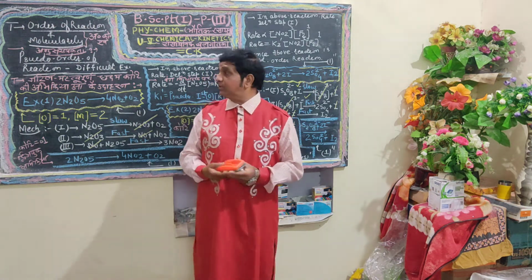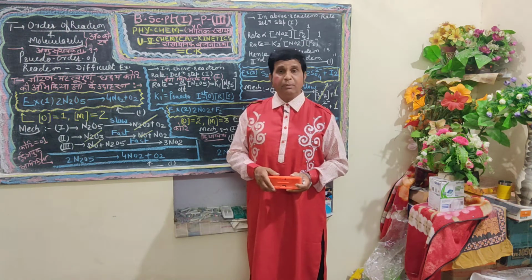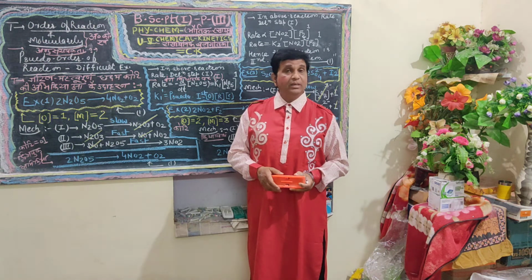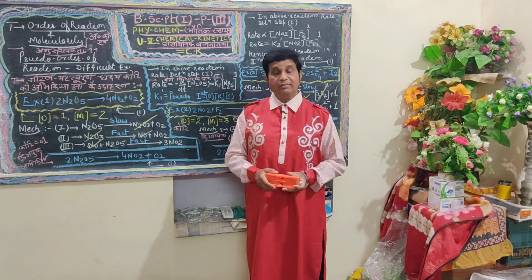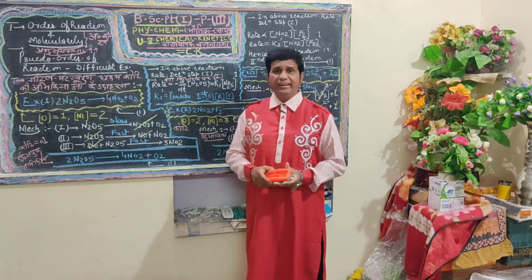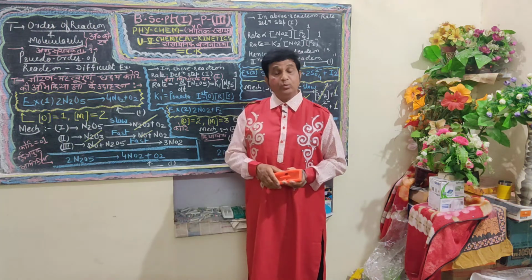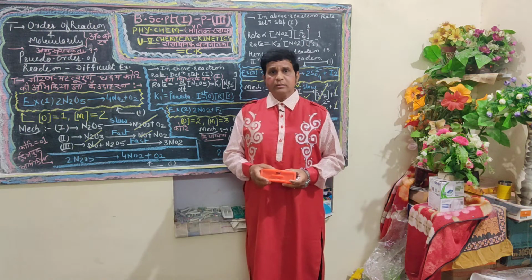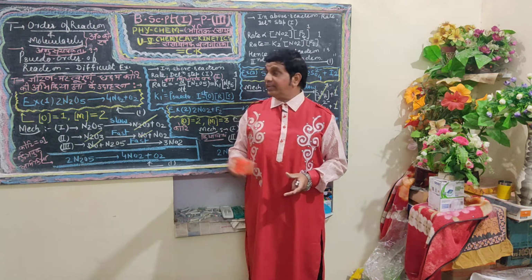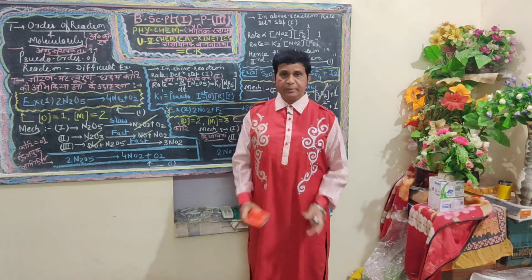A second order reaction is a reaction in which rate is proportional to the second power of the initial concentration of the reactants in terms of active mass, and a bimolecular reaction is a reaction in which two molecules are present. Similarly, we also defined trimolecular reactions, in which three molecules are present in the stoichiometry. And a third order reaction is a reaction in which rate is proportional to the third power of the initial concentration of the reactant.